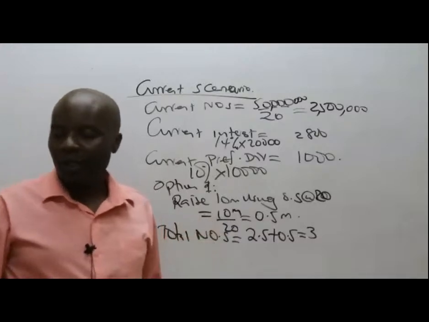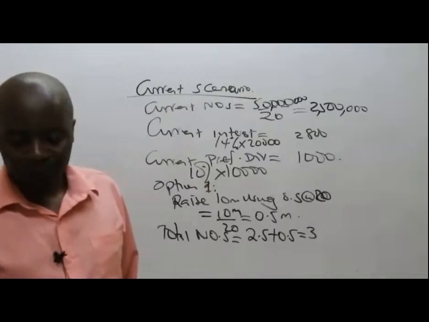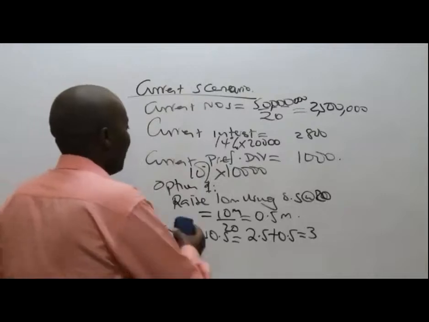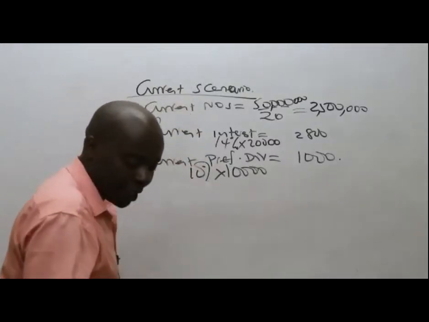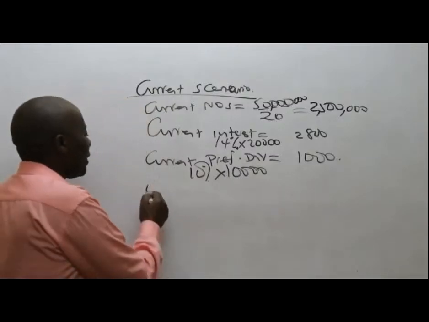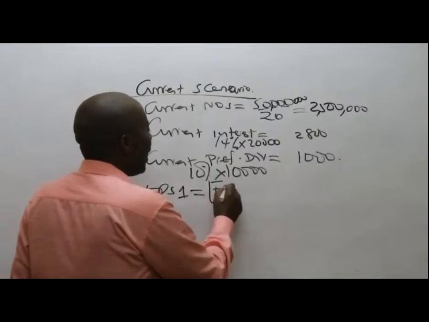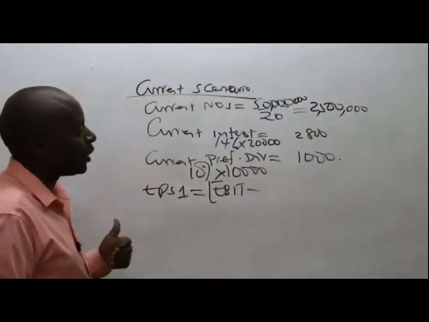So, ladies and gentlemen, what I need to do is to remember our formula of EPS. We know how it looks. So EPS 1 will be EBIT minus interest. We have agreed that we work with the old interest.